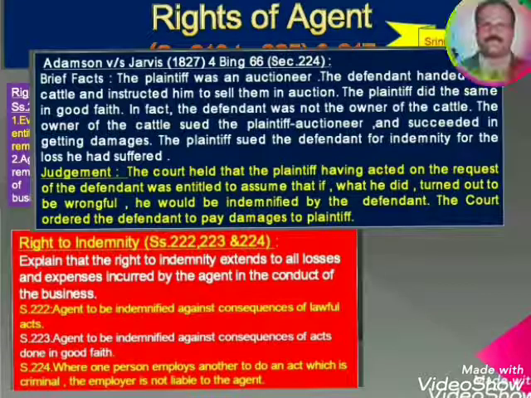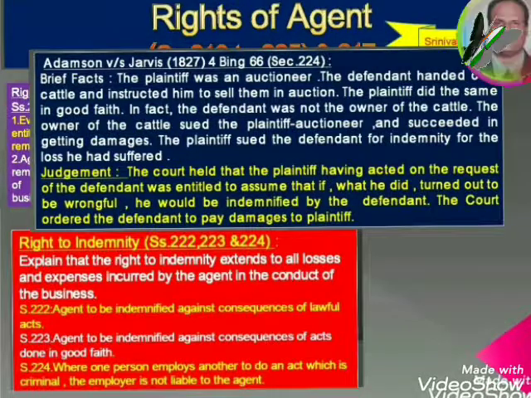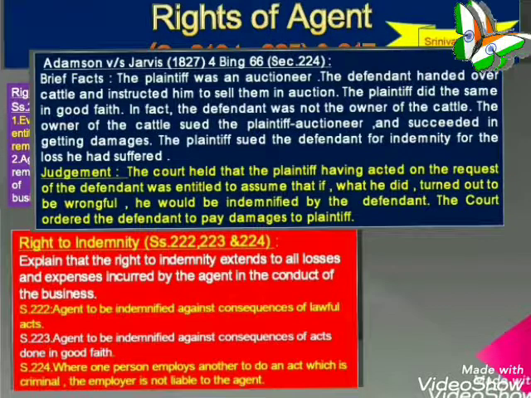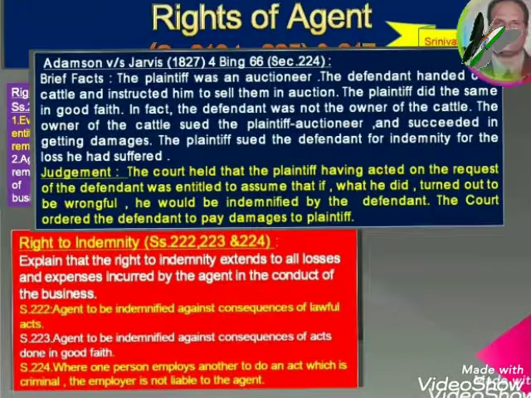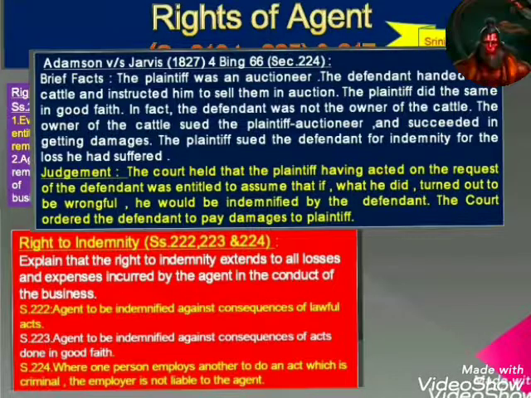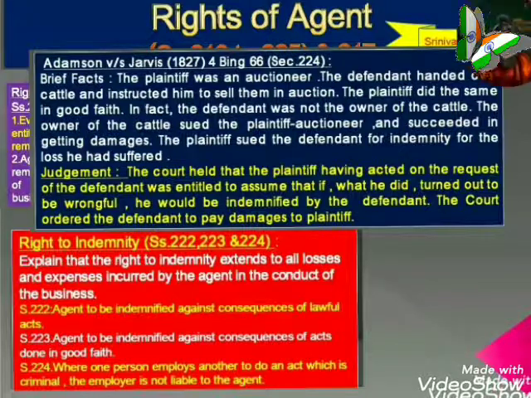What we have followed during this one: Adamson versus Jarvis, 1827, 4 Bing 66, section 224. Brief facts: the plaintiff was an auctioneer. The defendant handed over the cattle and instructed him to sell them in auction. The plaintiff did the same in good faith. In fact, the defendant was not the owner of the cattle. The owner of the cattle sued the plaintiff auctioneer and succeeded in getting damages. The plaintiff sued the defendant for indemnity for the loss he had suffered.